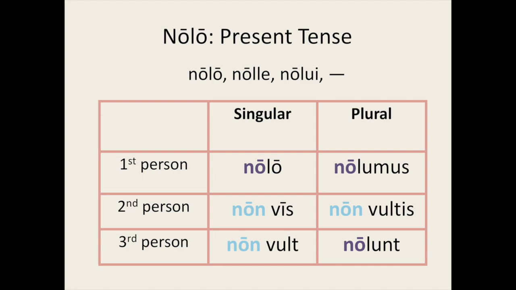Note that the second person singular, the third person singular, and the second person plural conjugations are not contractions. For all contracted forms, the first vowel is the same long O that is in non. For vis, vult, and vultis, it is I, U, and U respectively.